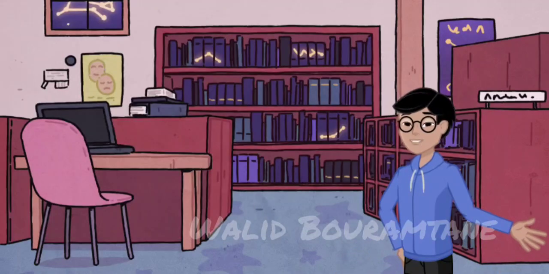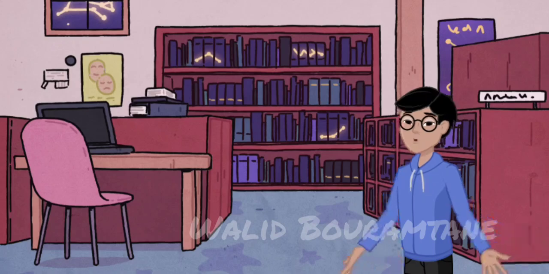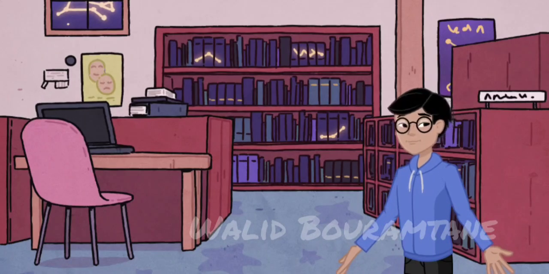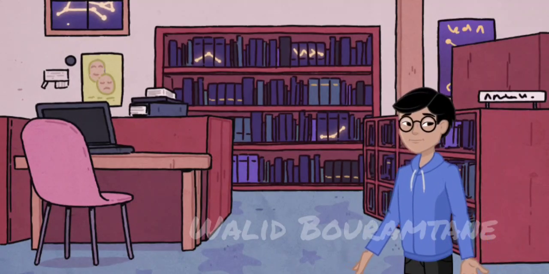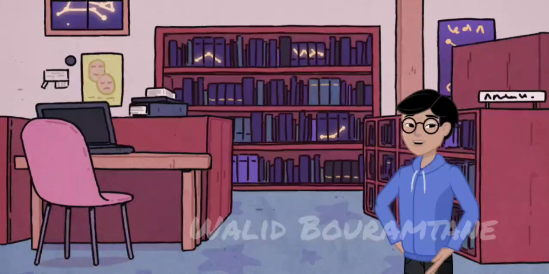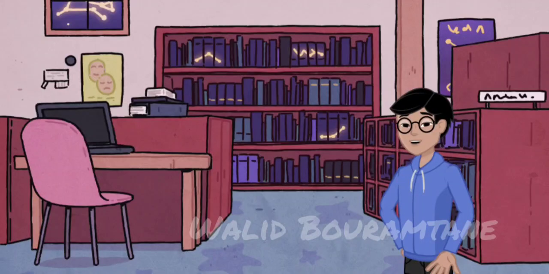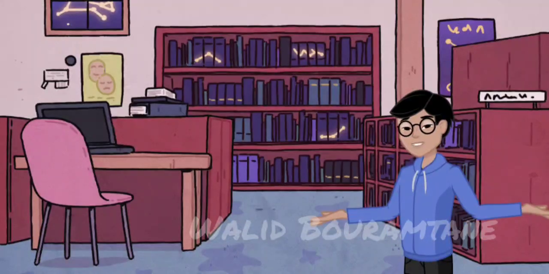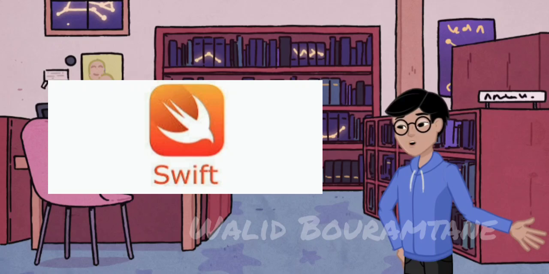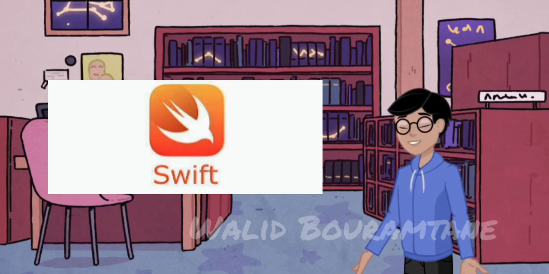PHP's ability to embed in HTML, handle forms, and interact with databases makes it a powerful tool for web development, driving dynamic websites and applications across the internet. Having explored the dynamic capabilities of PHP for server-side scripting and web development, let's now delve into Swift, Apple's powerful and intuitive language designed for developing iOS and macOS applications.